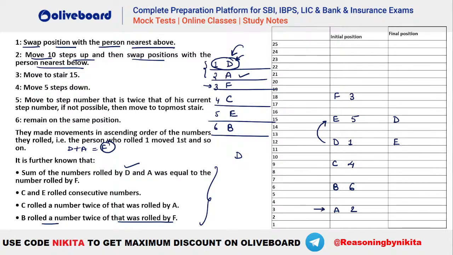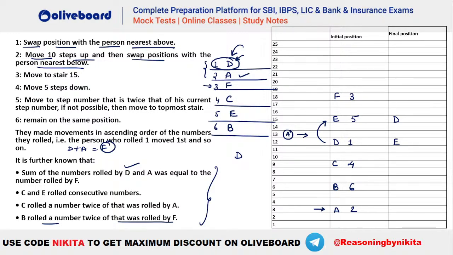So 10 steps up, that means you can see plus 10. So you can see 13 will be his nearest step, right? You will see he will go to this particular position. So A will come here. Now he has to swap his positions with the person who is nearest below.